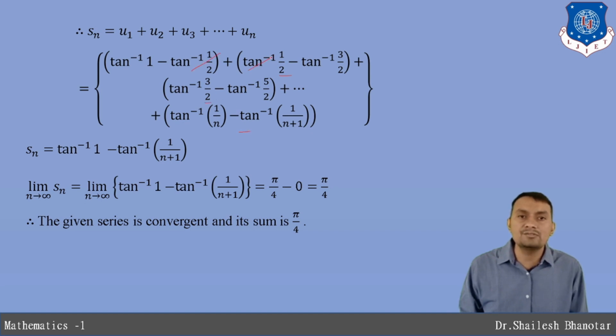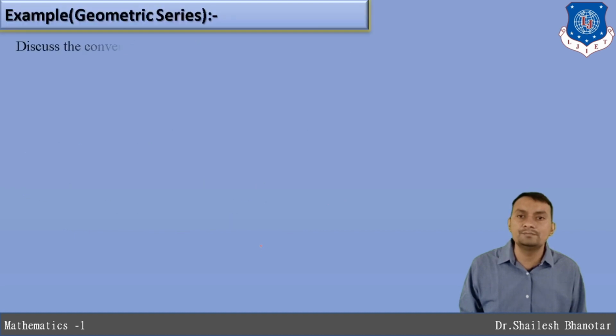But when you simplify, the terms are going to be eliminated. That means till this one you will get the cancellation, and what you will have is tan inverse 1 minus tan inverse of 1 divided by n plus 1. But when you take the limit, tan inverse 1 is pi by 4, and tan inverse 1 divided by n plus 1 tends to tan inverse 0, and tan inverse 0 is nothing but 0. So this is a finite quantity, and therefore the series is convergent, and the sum is pi by 4.